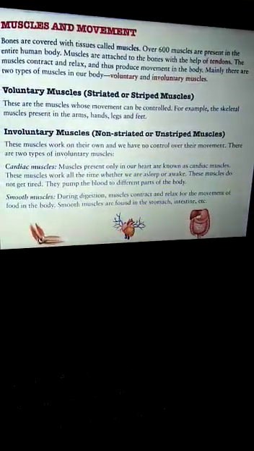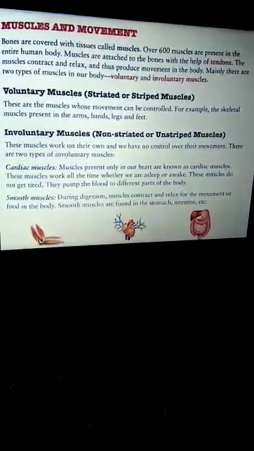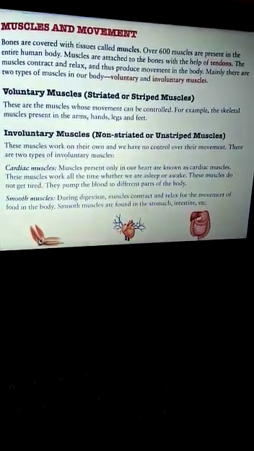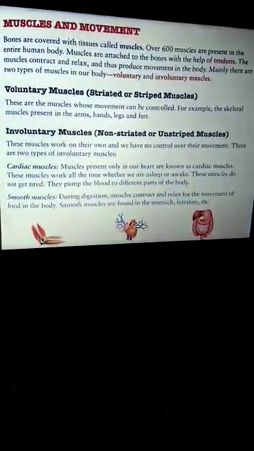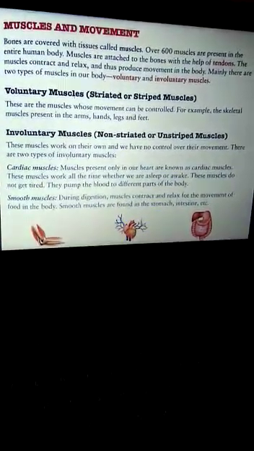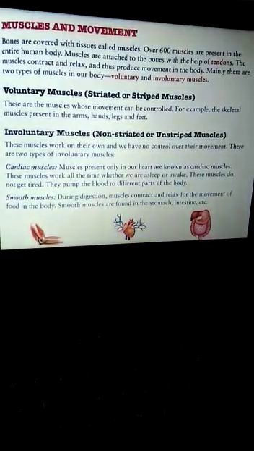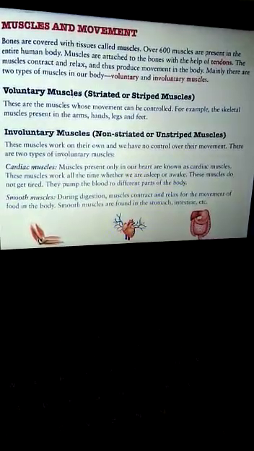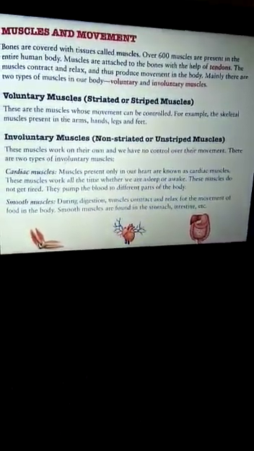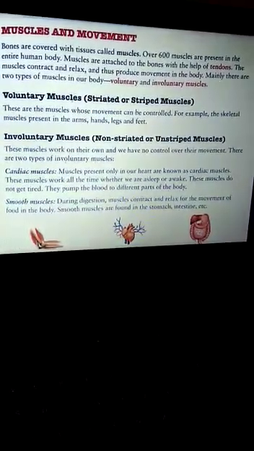Cardiac muscles means muscles of the heart. They work throughout our life. They never get tired and they work whether we are asleep or awake. And smooth muscles are also not under our control and are found in the stomach and intestine.